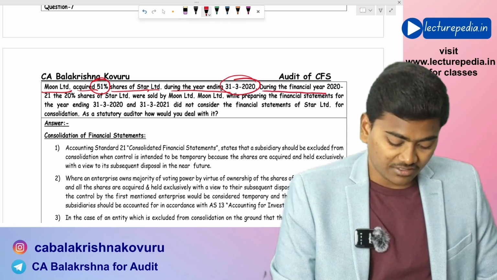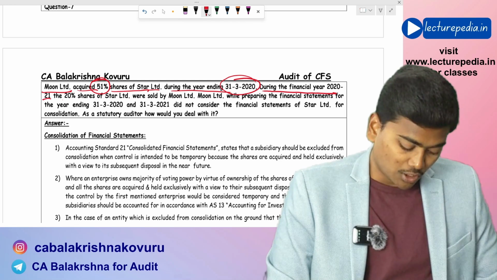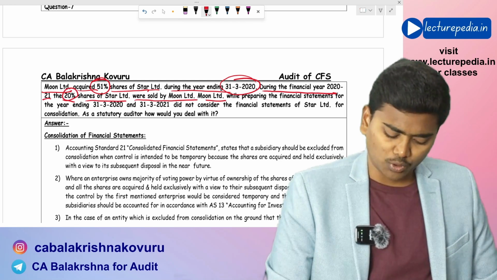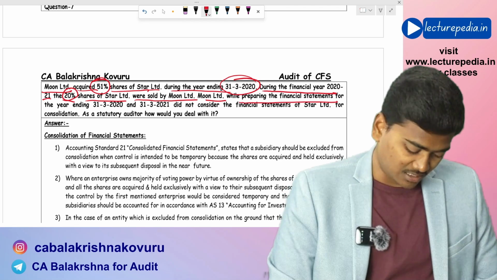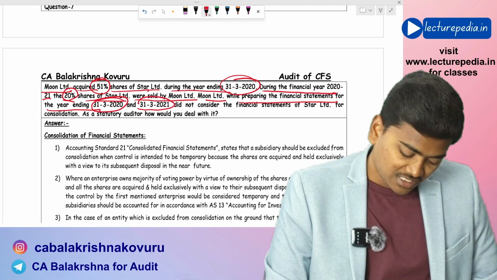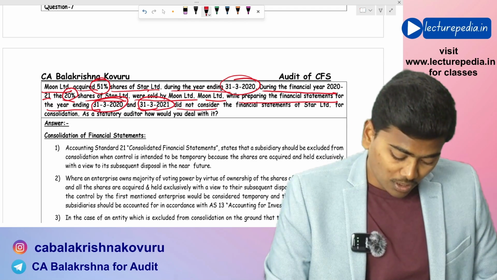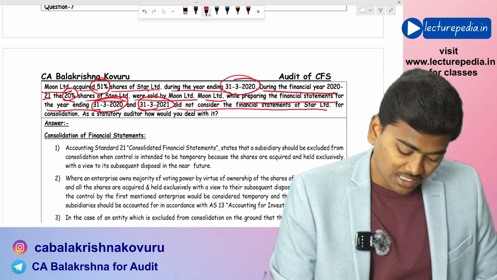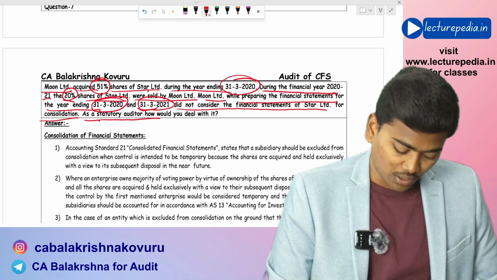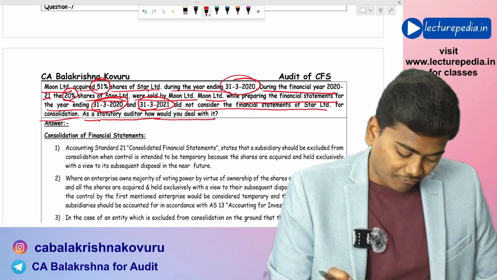During the financial year 2021, 20% shares of Star Limited were sold by Moon Limited. Moon Limited, while preparing the financial statements for the year ending 31st March 2020 and 31st March 2021, did not consider the financial statements of Star Limited for consolidation. So, as a statutory auditor, how would you deal with it?